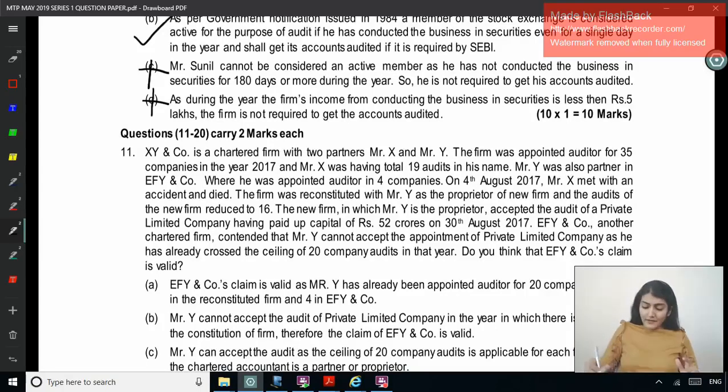Right. So Y, here he is doing how many audits in XY and company? 16, because 19 plus 16 will make it 35. Right. Another company is doing 4. So 16 plus 4, so Y's limit of 20 is exhausted.